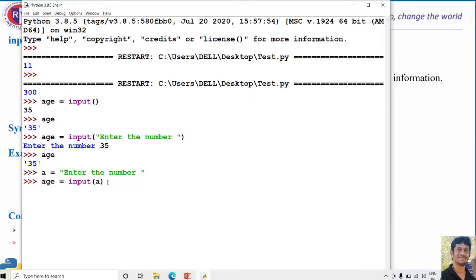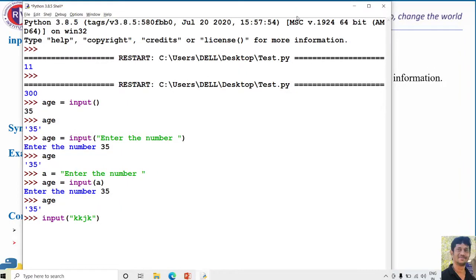So, once after pressing enter, even this is going to work like the previous example itself. Let me provide the value and you can see here the value of age will contain the same old value itself. So, from this I can say that the input function can contain either 0 parameter or 1 parameter, that too only strings.